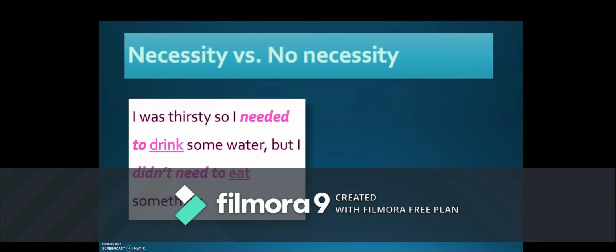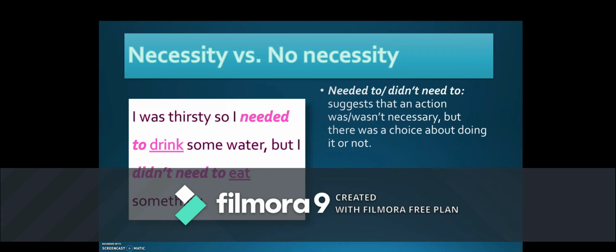To express necessity or the lack of necessity, you can use needed to or didn't need to. So here we have the example, I was thirsty. So what's the need? I needed to drink some water. But I didn't need to eat something because you're not hungry, you're thirsty, right? So remember, that needed to or didn't need to suggests that the action was or wasn't necessary, but there was a choice about doing it or not.